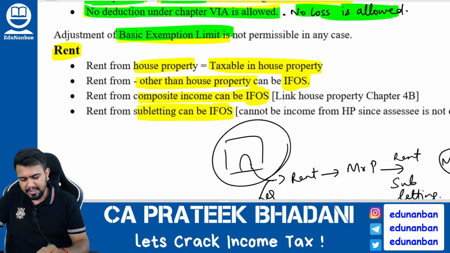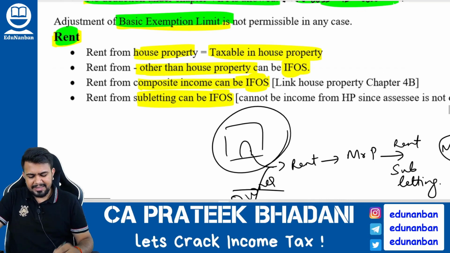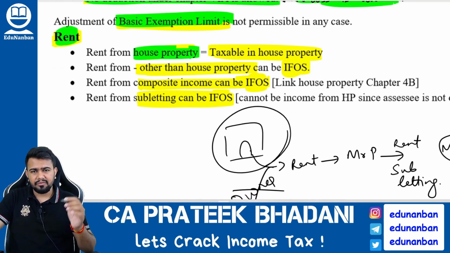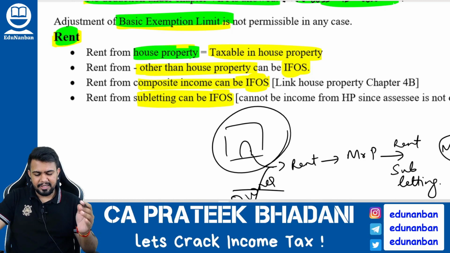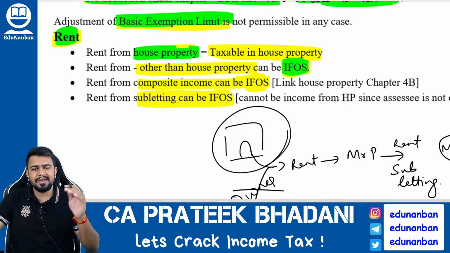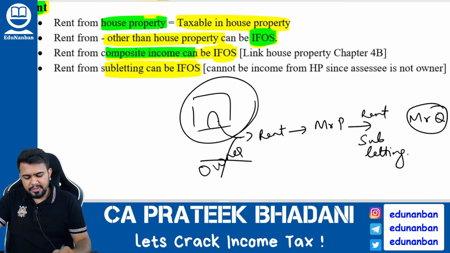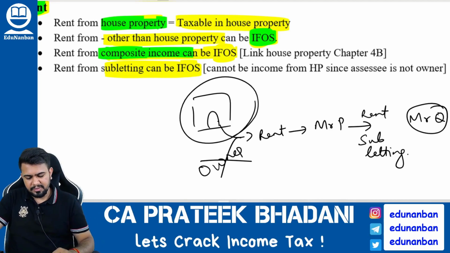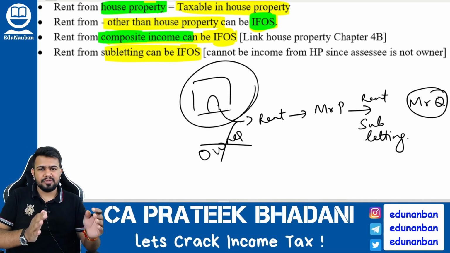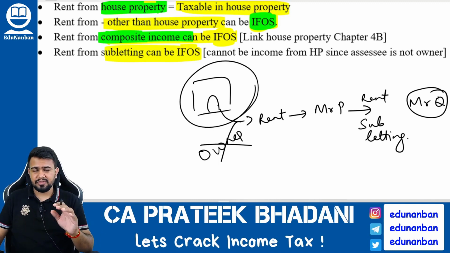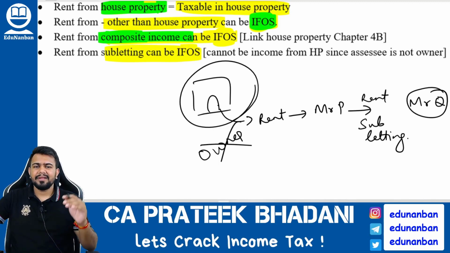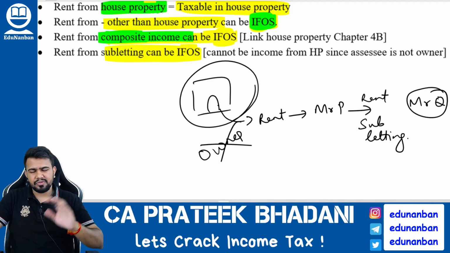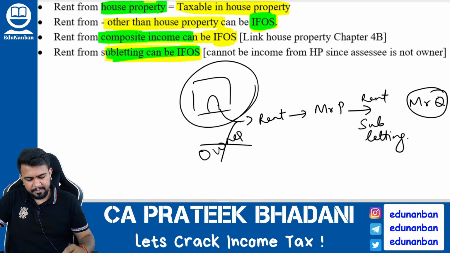Now let's talk about rent. Generally rent is taxed under income from house property. However, if rent is not from a house property, then it can be taxable under income from other sources if it is not PGBP. Then composite income can also be taxable under income from other sources if it is not PGBP. And if I am subletting a house, it means I am not the owner of the house, hence the rent that I receive can be PGBP or income from other sources as the case may be.